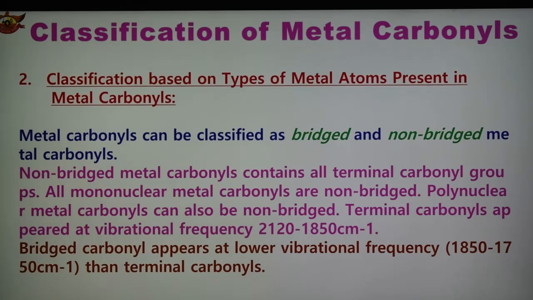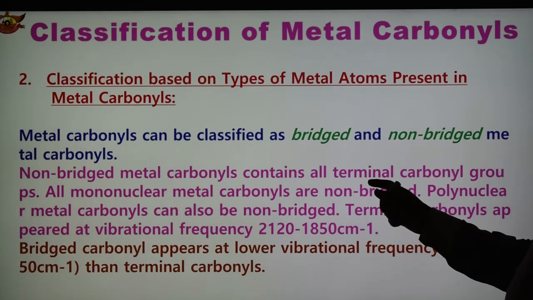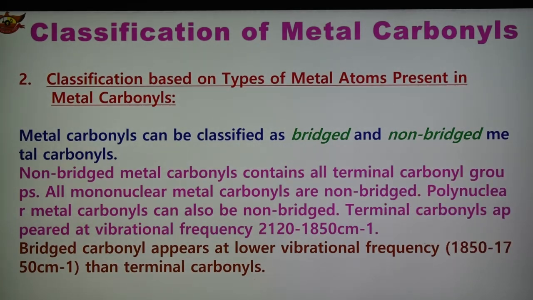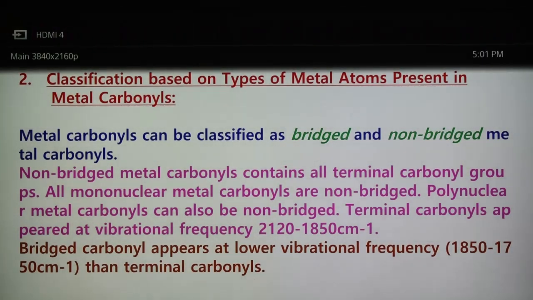So non-bridge metal carbonyl contains all terminal carbonyl groups, and therefore all the mononuclear metal carbonyls are non-bridge. Polynuclear metal carbonyls can also be non-bridge.